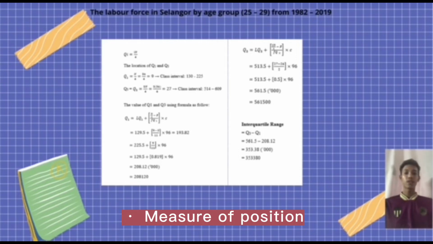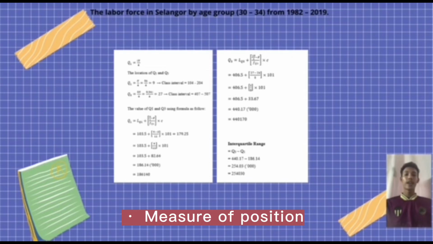First, the labor force in Selangor by age group 25 until 29 from 1982 until 2019. For the quarter 1, the answer is 208,120, and for the quarter 3 is 561,500, and lastly for the interquartile range is 353,380.